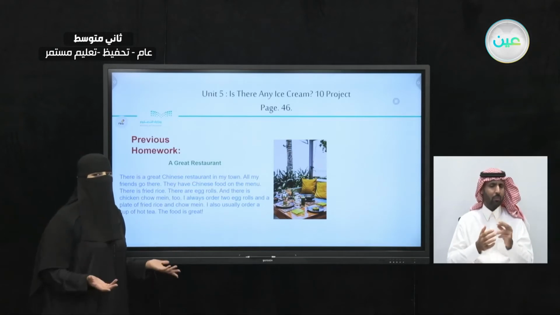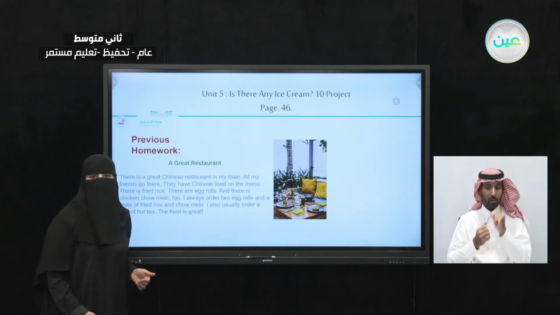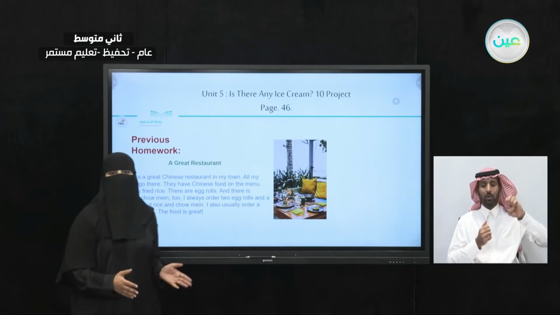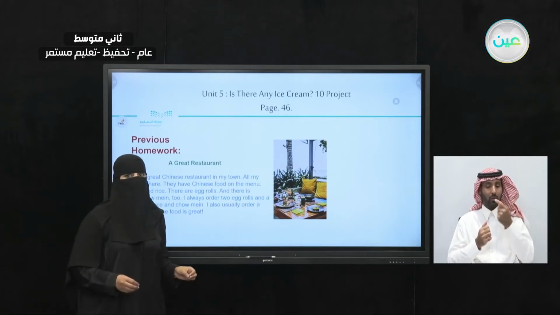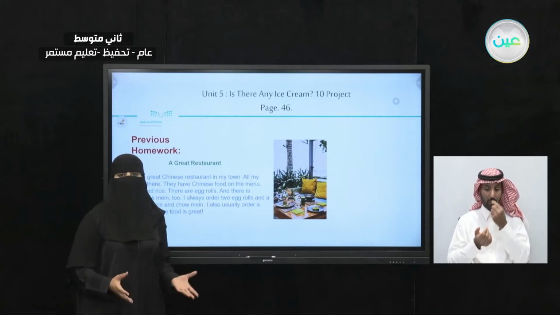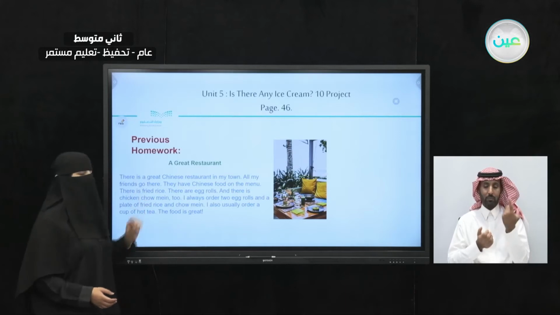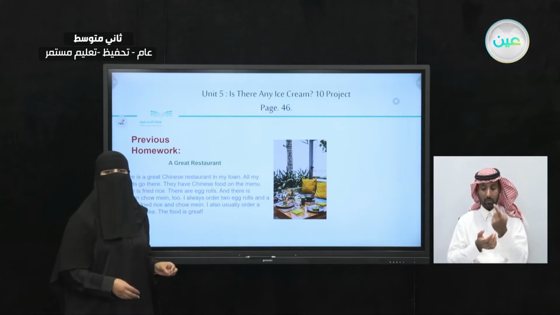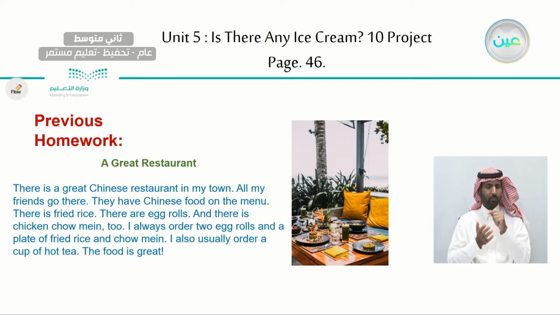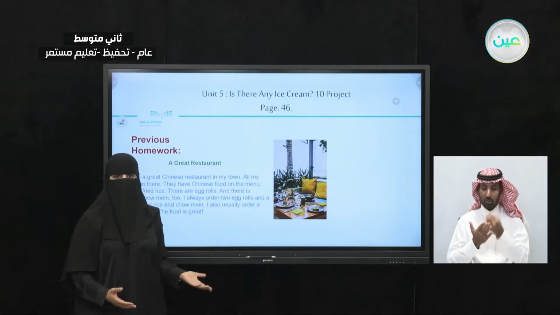Now, did you take a look at this example? So, what kind of food is in the restaurant? It's Chinese food. Now, is Chinese food an ethnic food or an international food? Chinese food is ethnic food, and these things on the menu are called ethnic food. It is not international. So here, what they like to order are these. There are egg rolls and the fried rice.